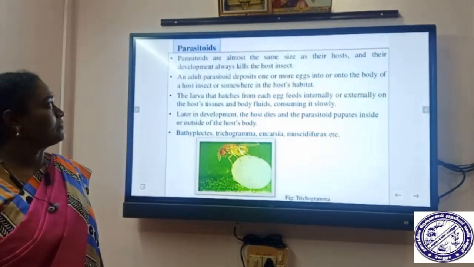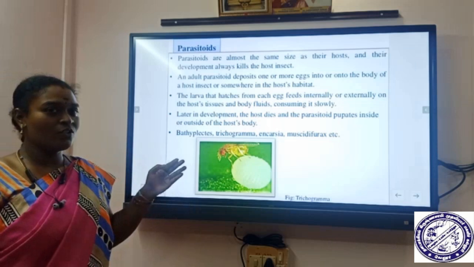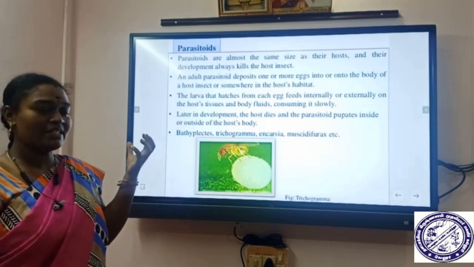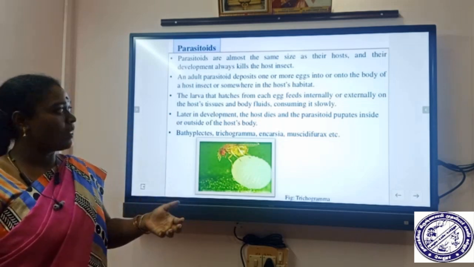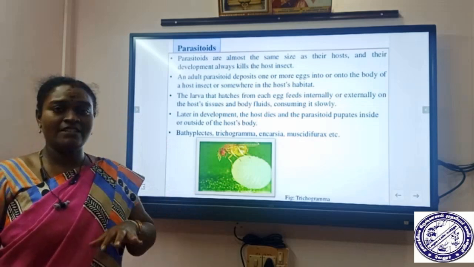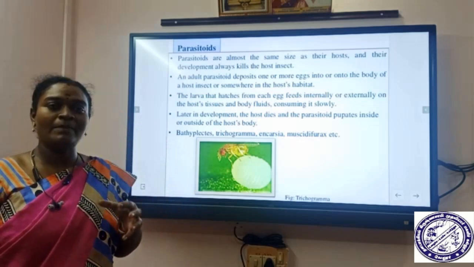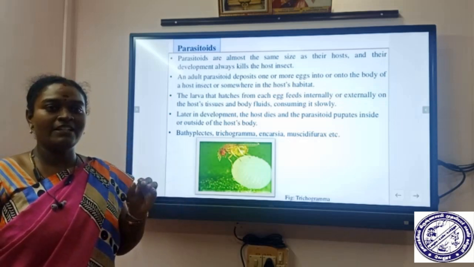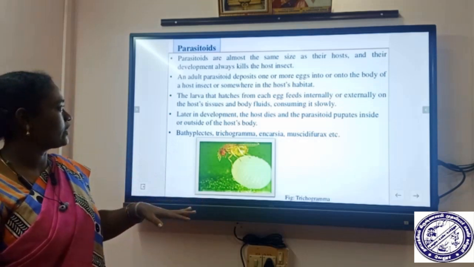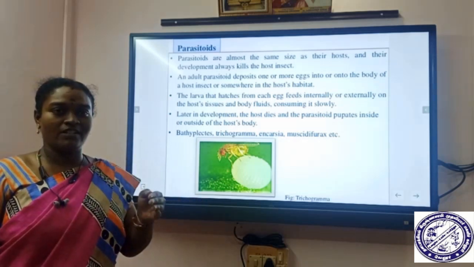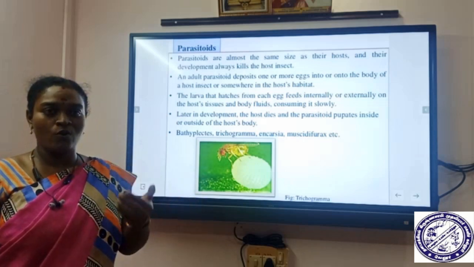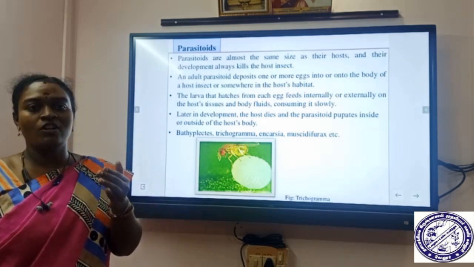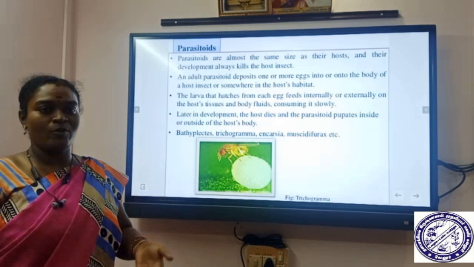Next we see about parasitoids. Parasitoids are also an insect control mechanism. They are almost the same size or smaller than the pest. And it always kills the host, because their development stage always takes place upon the host or inside the host. Because of this reason, it always kills the insect pest. An adult parasitoid deposits one or more eggs on the host surface or internally also. So on the host surface or inside the host, it deposits the eggs.